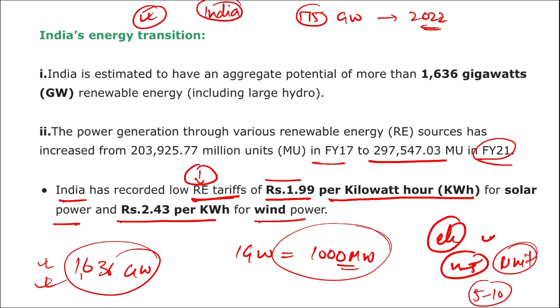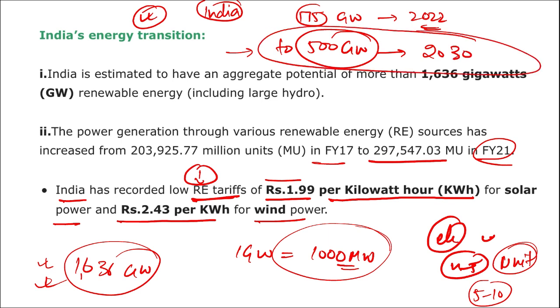India's target is to increase the renewable energy capacity to 500 gigawatt, and the targeted year is 2030. This target year is important, that by the year 2030 India is targeting to achieve a total of 500 gigawatt in renewable energy capacity.